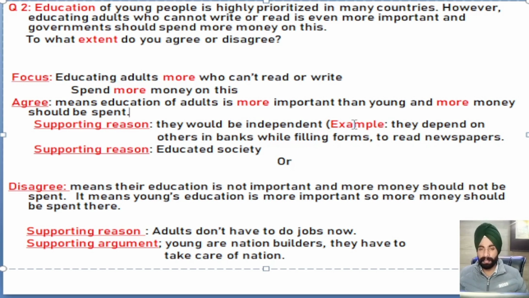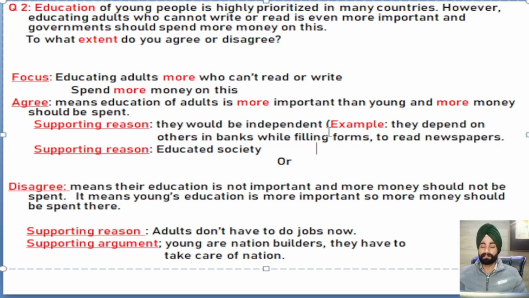Independent means, for example, many times very old people who usually can't write or read ask the youngsters or the educated people to fill in forms in the banks, or sometimes they ask others to read newspapers for them so that they could get the latest news. It means they are dependent on the educated people, they are dependent on the literate people.